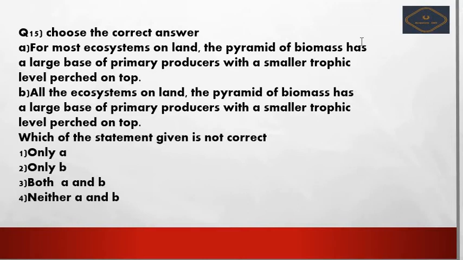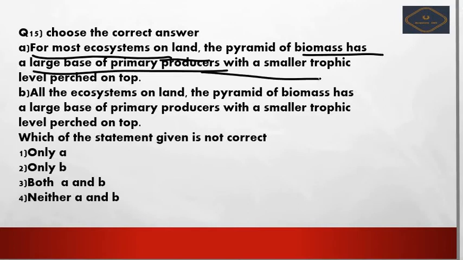So the correct answer would be only A, because here it is saying that for most of the ecosystems on land, but not for all the ecosystems. The pyramid of biomass has a large base of primary producers with smaller trophic levels, which is not possible for each and every ecosystem, right? So for this purpose, option B will be wrong.